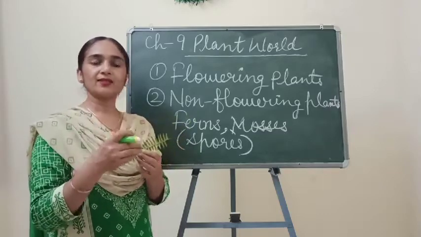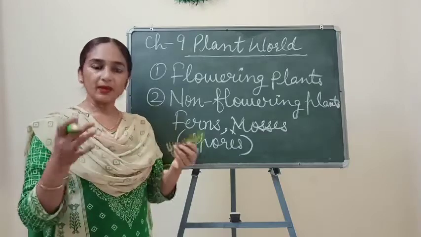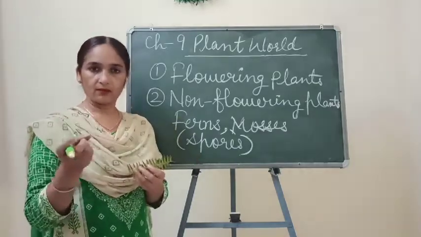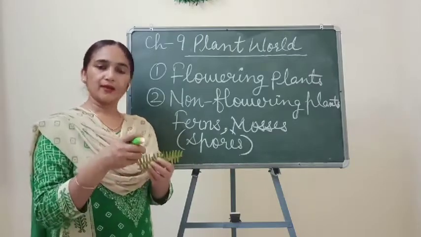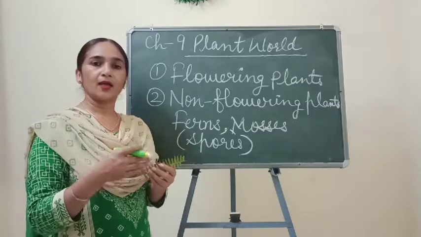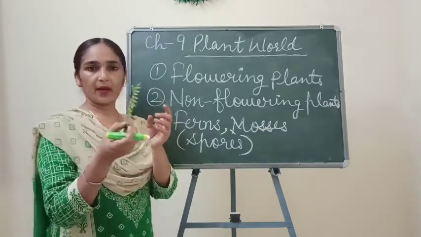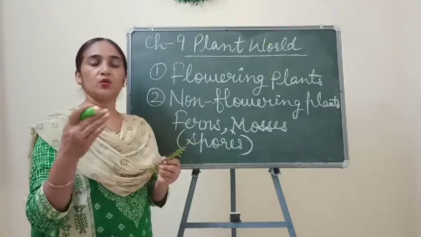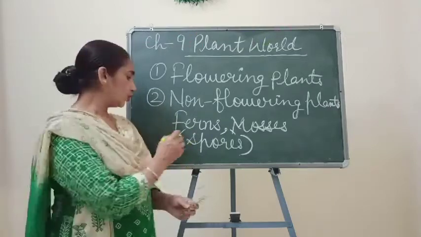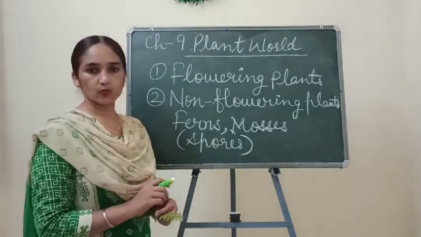When these spores fall on the ground, they germinate by absorbing water and minerals from the soil and produce a new plant of the same kind. In this way they generate new plants through these small structures called spores.